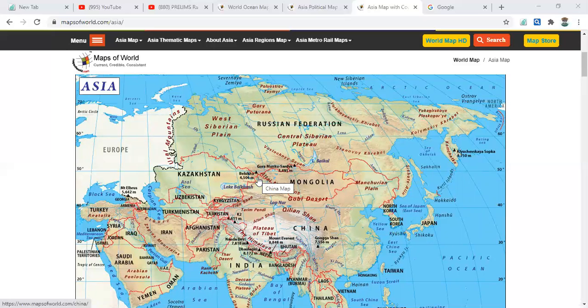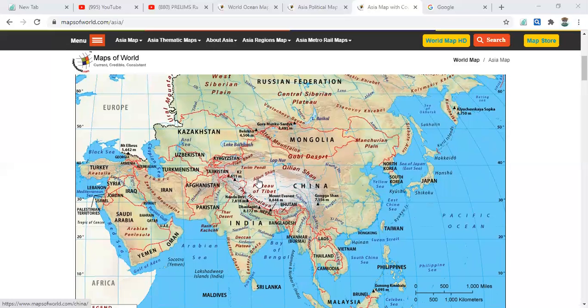And some major deserts also will be there. We can see here the Gobi Desert, between Mongolia and China. And here we can see the Thar Desert, you know very well. This is important on the Indian west side. And here the Arabian Peninsula in Saudi Arabia. And these are the physical features of the Asian continent.